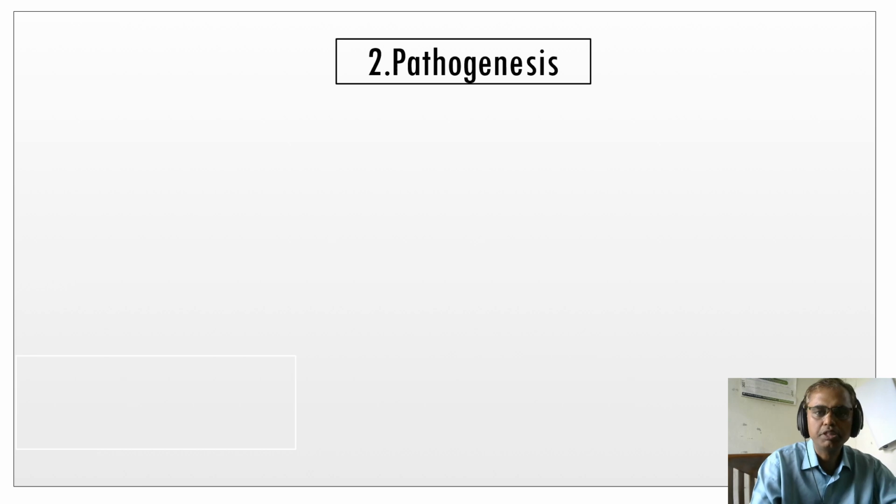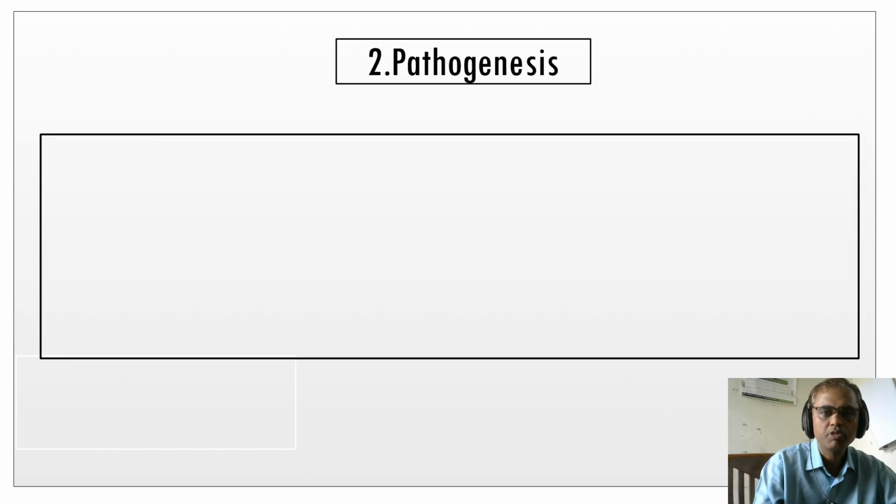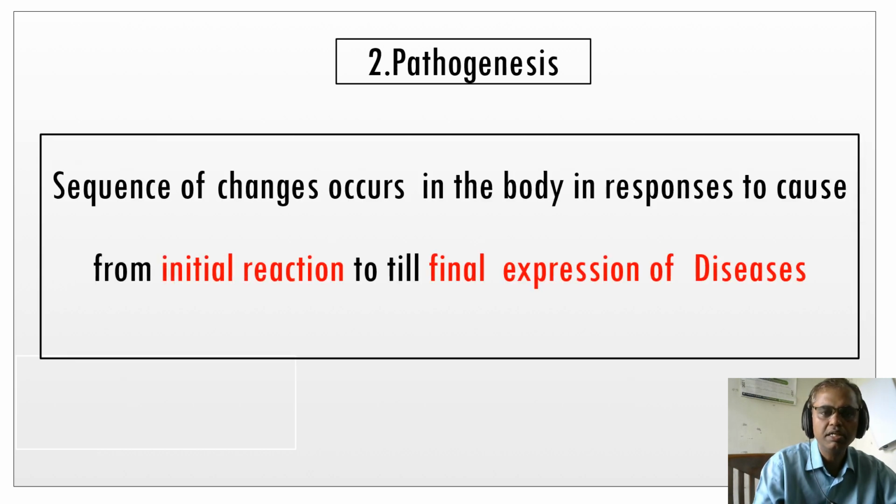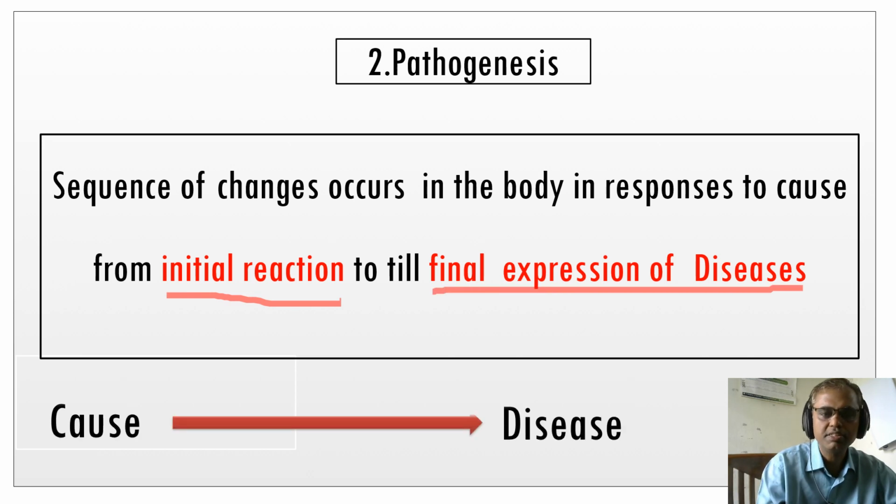And the next one is pathogenesis. This is very important for knowing the diagnosis of the diseases. What is pathogenesis? In simple understanding, it is the sequence of changes occurring in the body in response to the causes, from the initial reactions to the final expression of the disease. It's very simple: from when the cause affects the human until the final expression of the disease. That is known as pathogenesis.